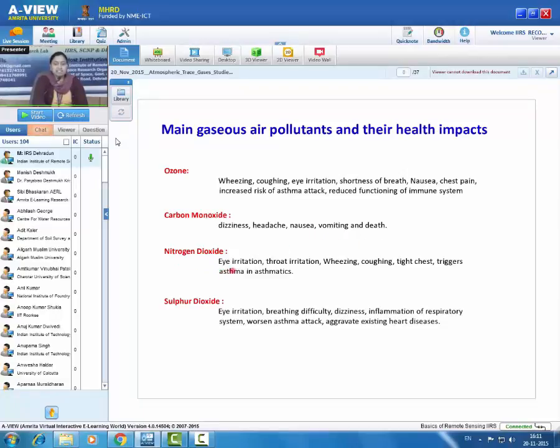Nitrogen dioxide can create eye irritation, throat infection, wheezing, coughing, tight chest, triggers asthma in asthmatics. And sulfur dioxide can create eye irritation, breathing difficulty, dizziness, inflammation of respiratory system, worsens asthma attack, aggravate existing heart diseases.